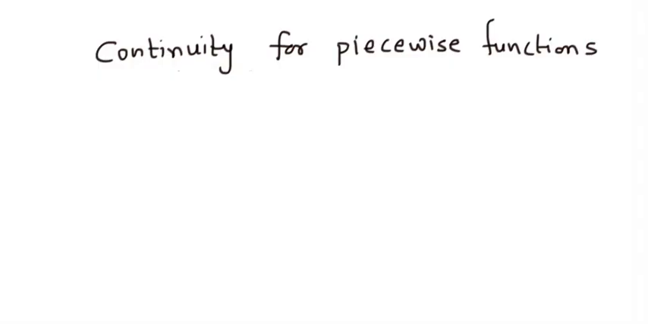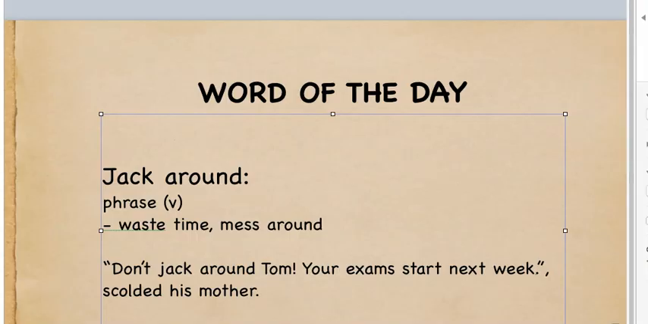Before going further, let's quickly look at the word of the day, jack around, which is a phrase, and jack around means wasting time or messing around. Use of this word could be, don't jack around, Tom, your exams start next week, scolded his mother. So I hope you're not jacking around and not wasting your time.